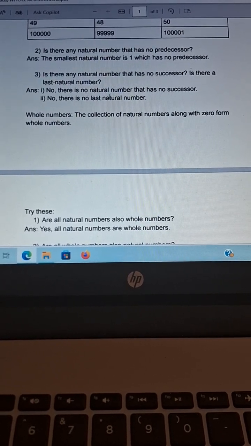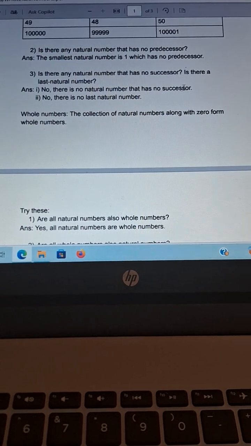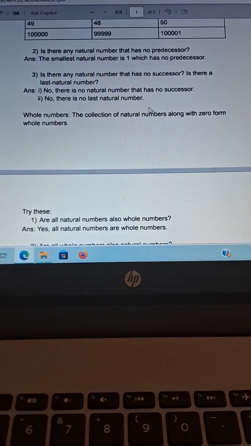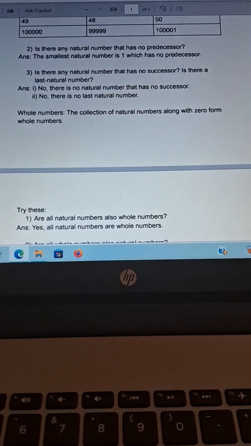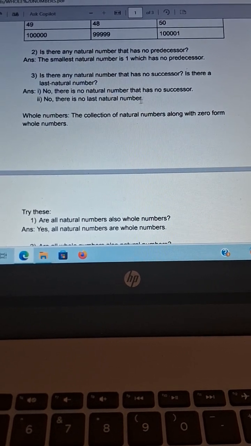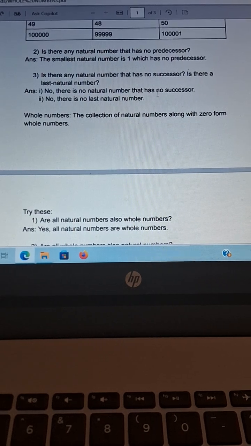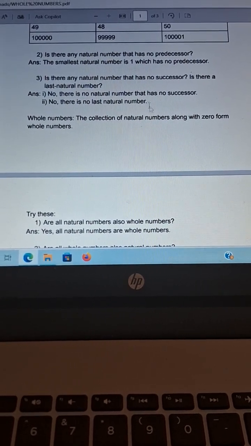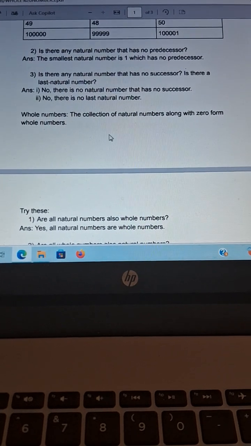For that purpose, there is no natural number that has no successor. And the second question, is there a last natural number? No, there is no last natural number, because normally we say that from 1 to infinity are the natural numbers.